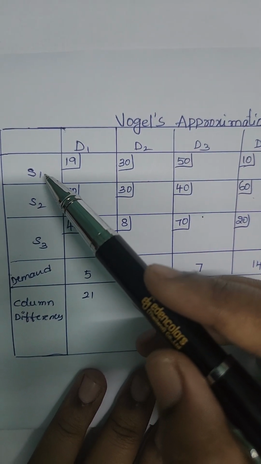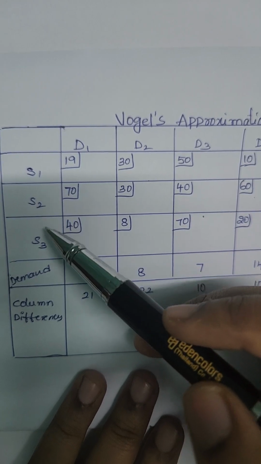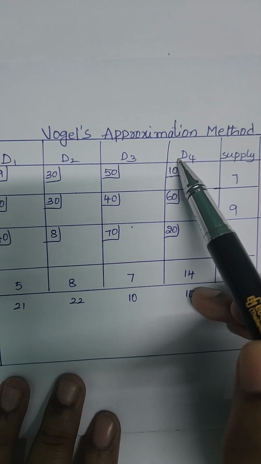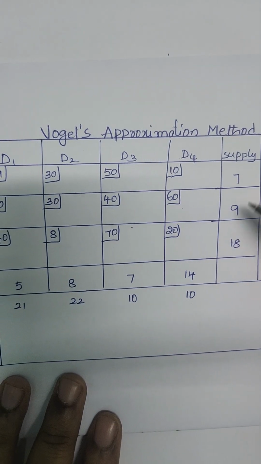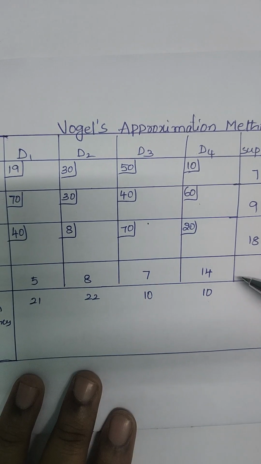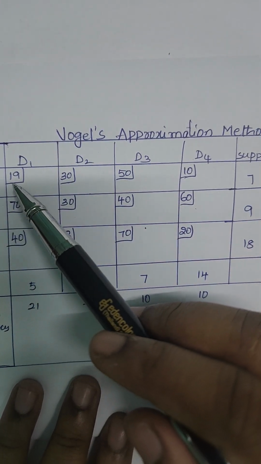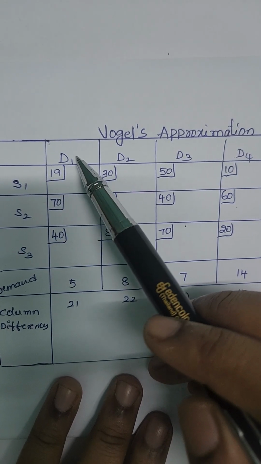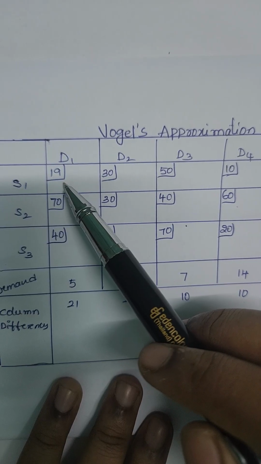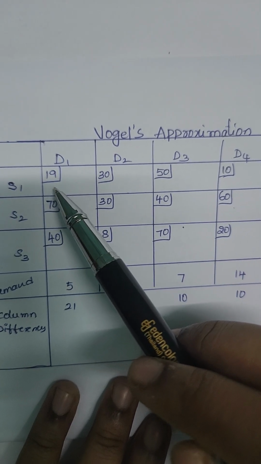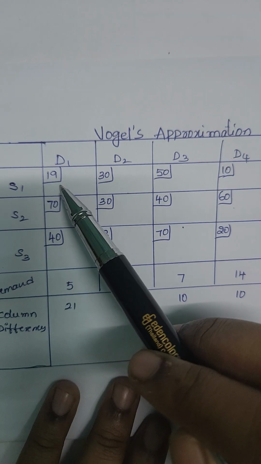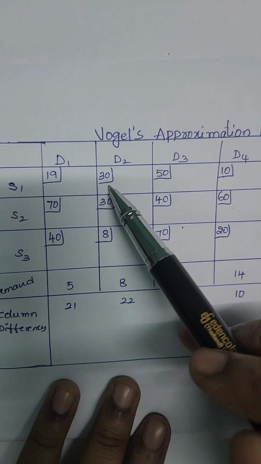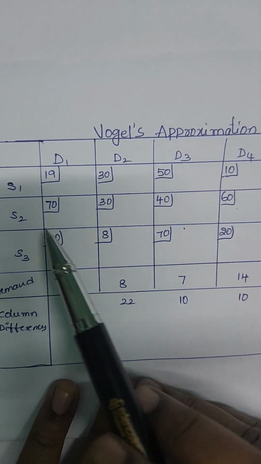In this problem we have three sources S1, S2, S3 and four destinations D1, D2, D3, D4, and here these are the supply values and these are the demand values. This 19 means to transport from source S1 to destination D1, the transportation cost is 19. It may be in rupees or hundreds and thousands and so on. To transport from S1 to D2, the transportation cost is 30 rupees and so on.